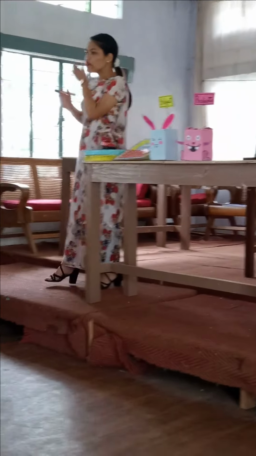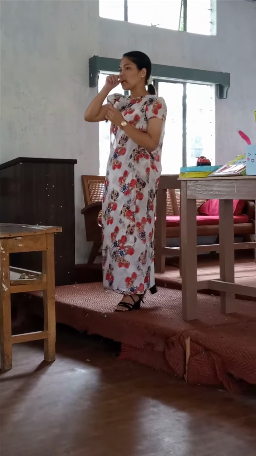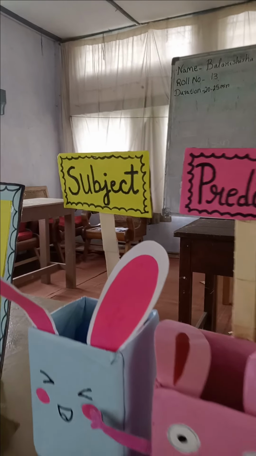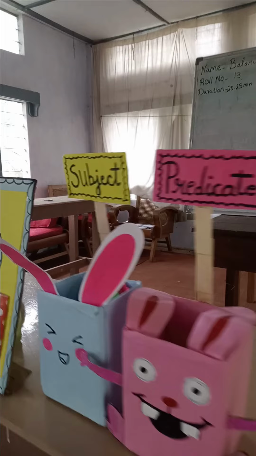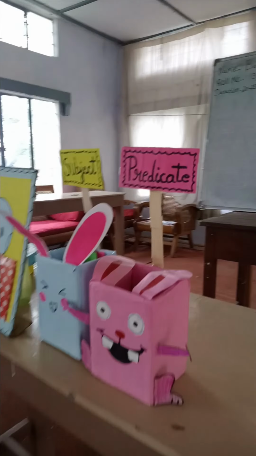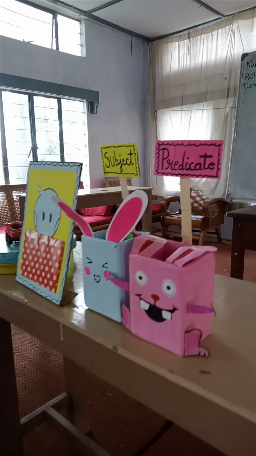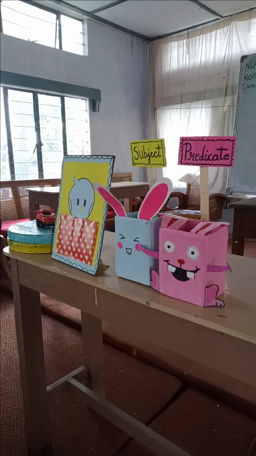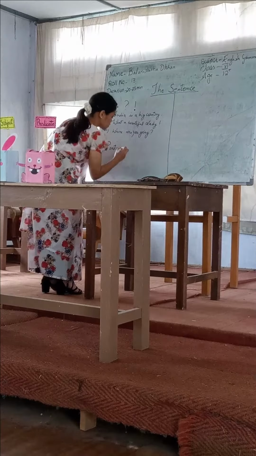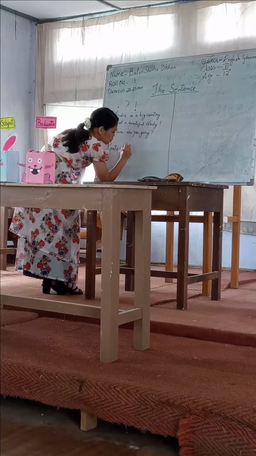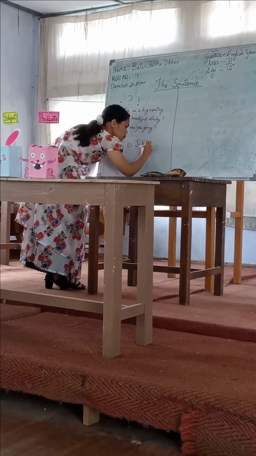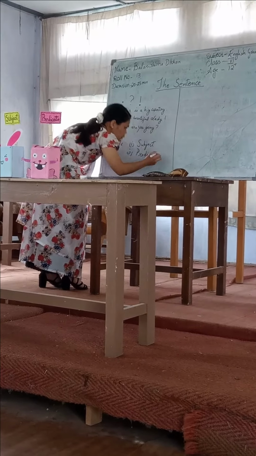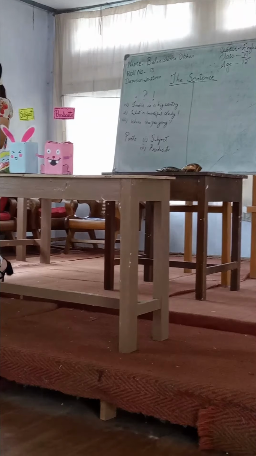Remember, students, each sentence has 2 parts. Number 1 is the subject and number 2 is the predicate. Okay, repeat after me. Number 1 is the subject, number 2 is the predicate. So what is a subject?